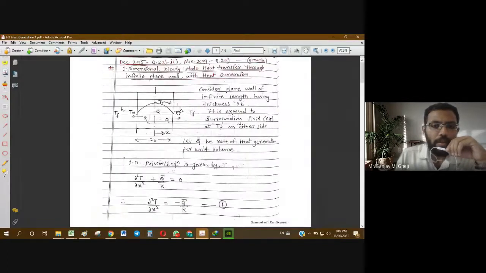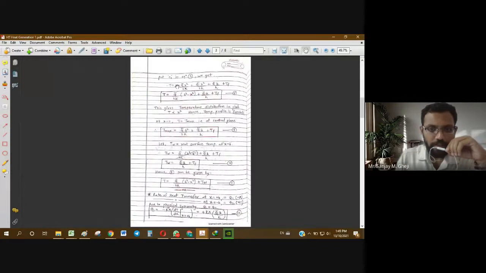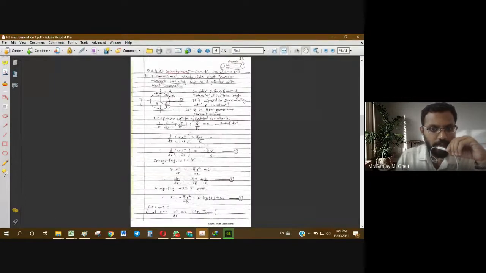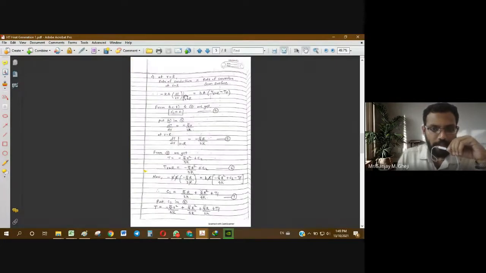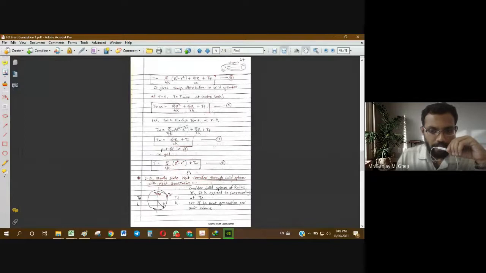Yes. So the standard cases were these: internal heat generation at a uniform rate within the plane wall, with the same fluid temperature and same wall temperature on both sides. This was the first standard case. The second case was a solid cylinder with the same fluid temperature on both sides, so there was a symmetry around it. The third case was a solid sphere with the same fluid temperature surrounding the sphere.